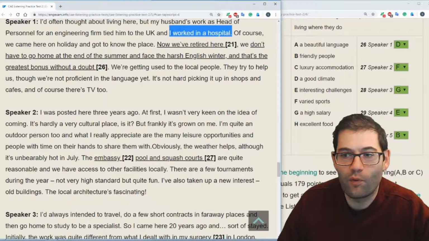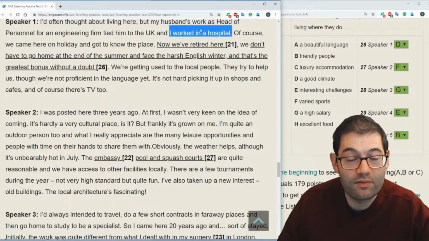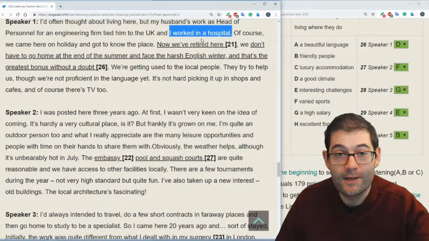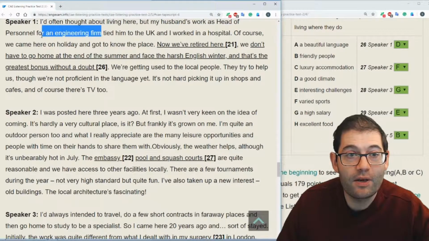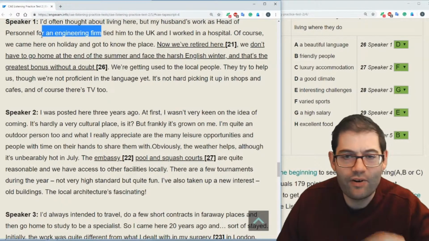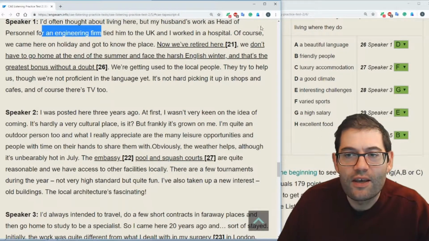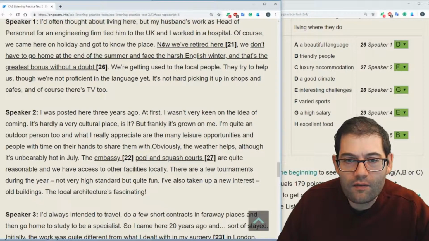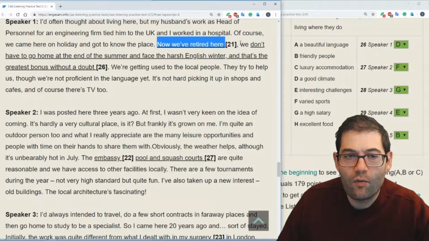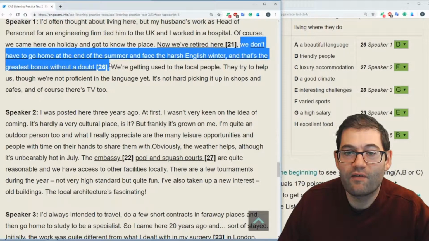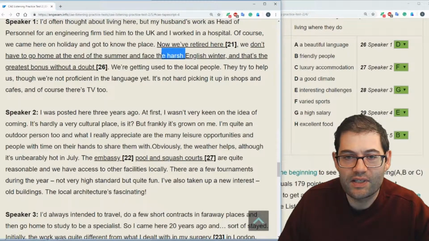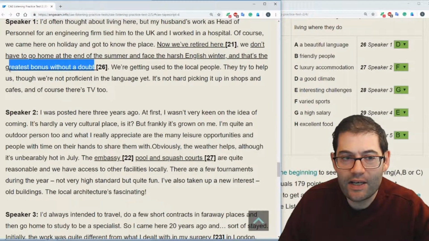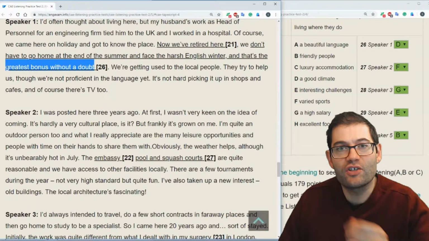There's that trap for doctor for the first question. The fact that you work in a hospital, and there's even one there, personnel to an engineering firm. So there's another trap there as well. Anyway, back to the question. After mentioning that they've retired here, we don't have to go home at the end of summer and face the harsh, which means tough, difficult, English weather, winter, and that's the greatest bonus without a doubt. So there's our clear advantage, greatest bonus without a doubt.